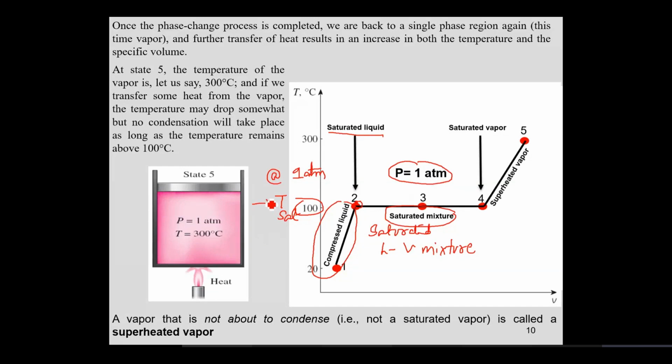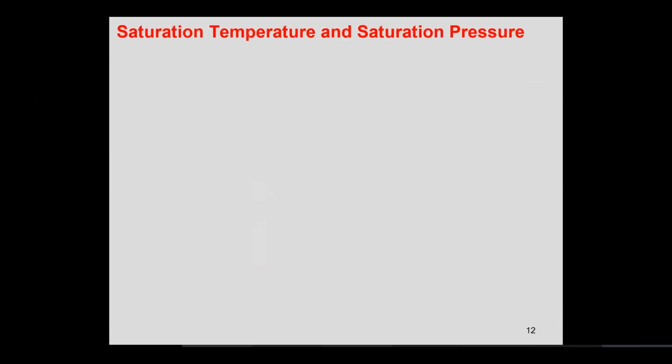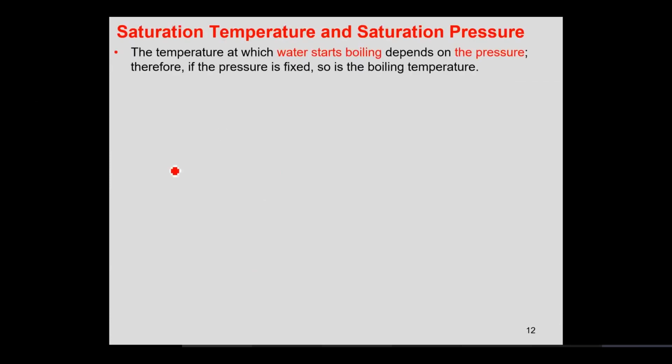That is the phase transformation temperature at 1 atmospheric. This temperature is known as T saturation. So what is T saturation temperature and T saturation pressure? The temperature at which water starts boiling depends upon the pressure. If the pressure is fixed, so is the boiling temperature. If I fix the pressure to 1 atmospheric, the boiling temperature would be 100 degrees centigrade.